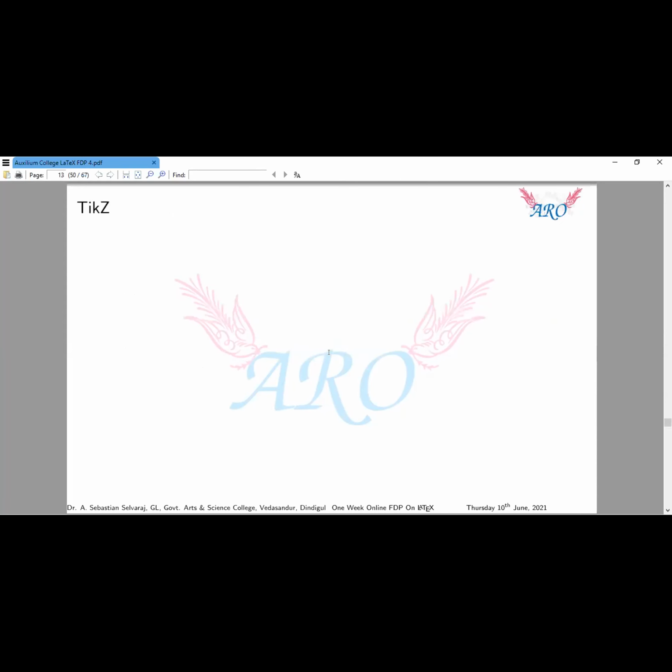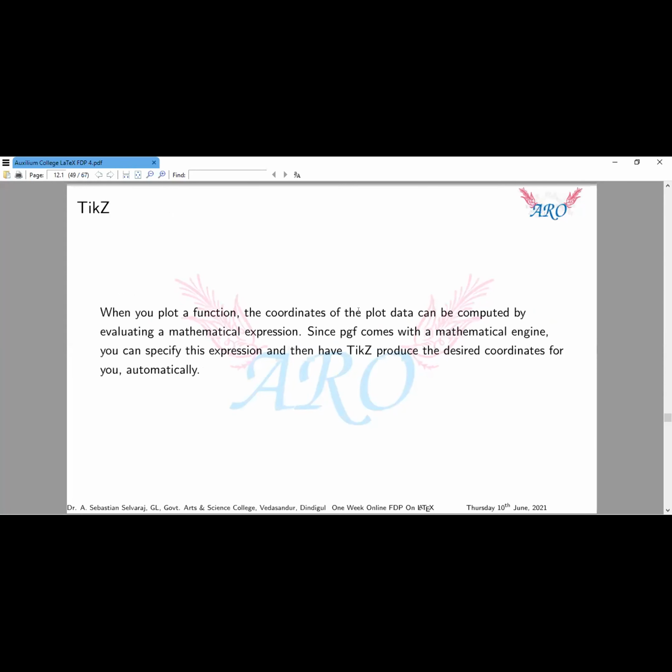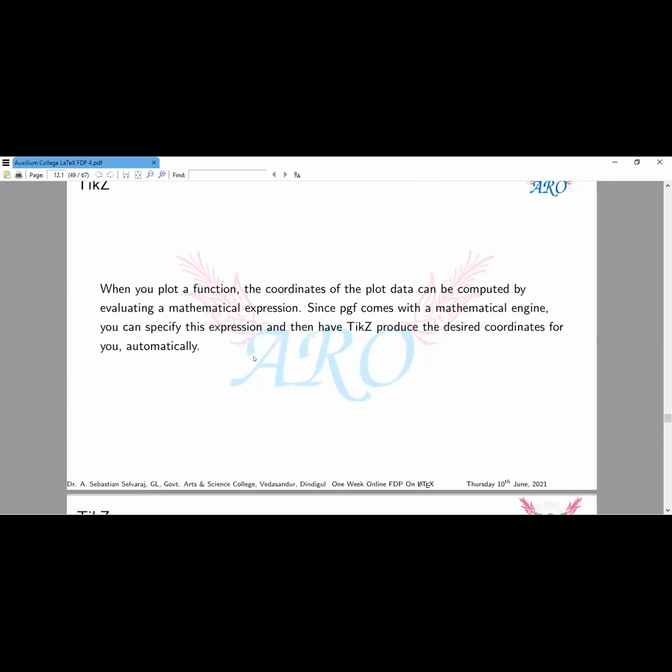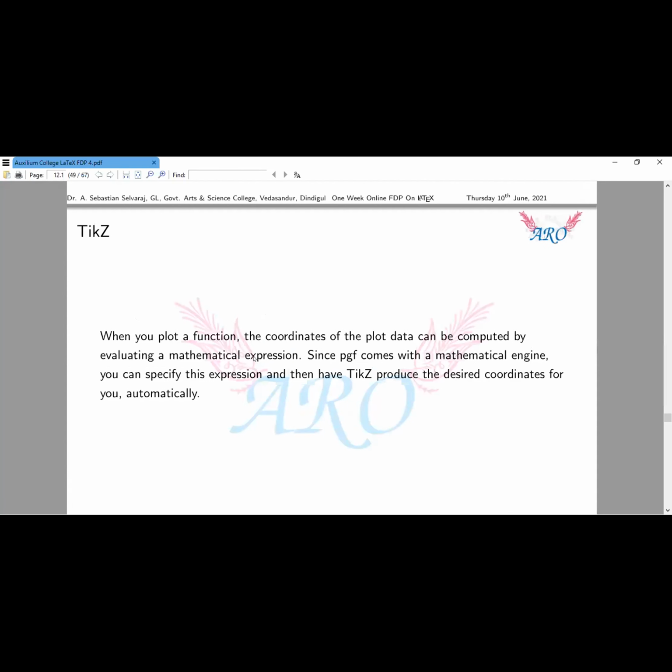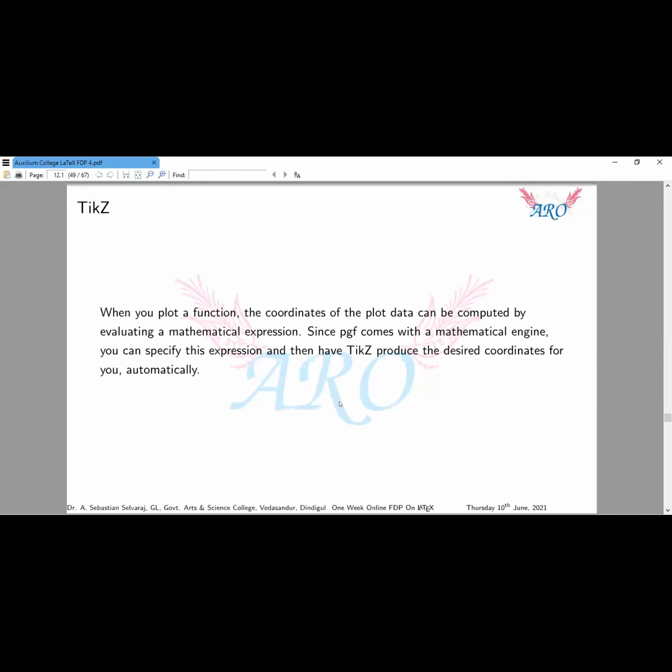So first of all, we need the command plot. We have to use two packages. First one is PGFplots, another one is TikZ. These two are very important. PGFplots becomes a mathematical engine. It calculates some values for the purpose of the graphs.